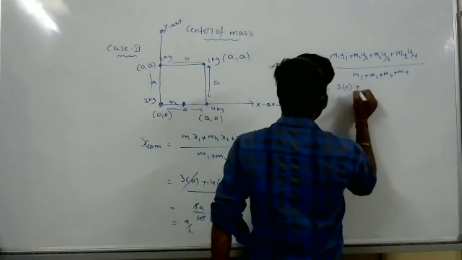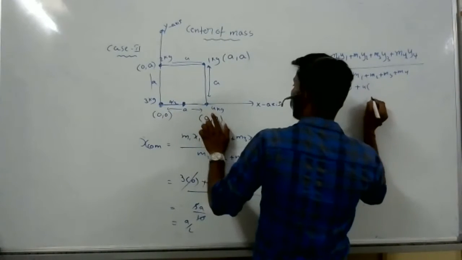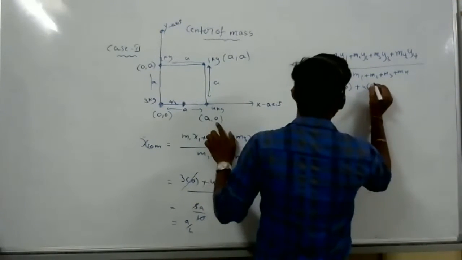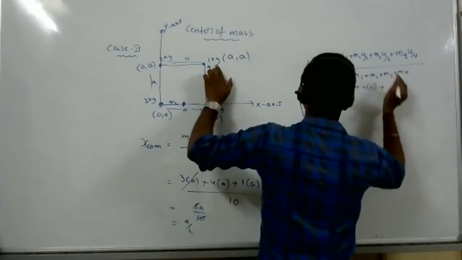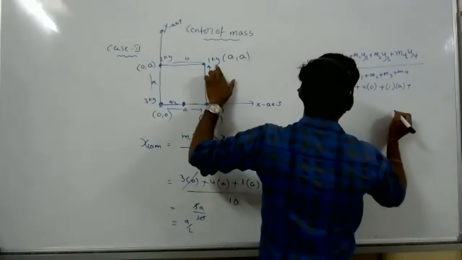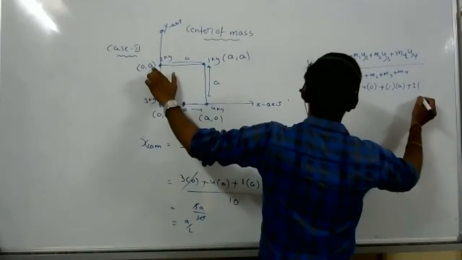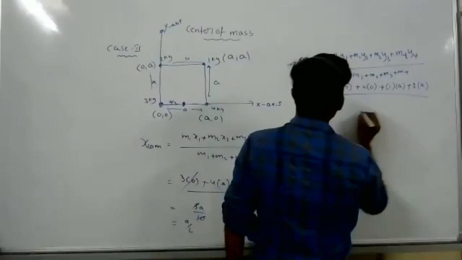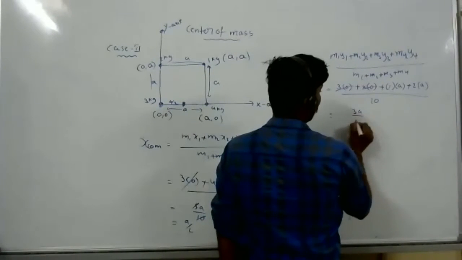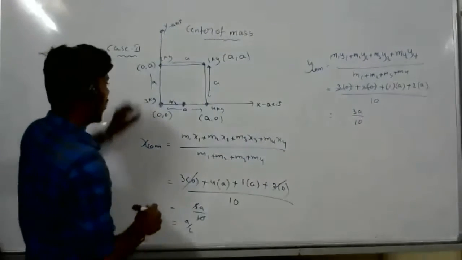0 plus m2 how much? 4. y2 how much? 0. 0 plus m3 how much? 1, y3 is A, plus m4 how much? 2, and the y component is A. So the y component is 3A by 10. Along the y direction the total is A.